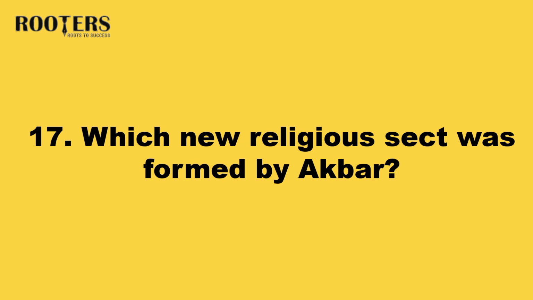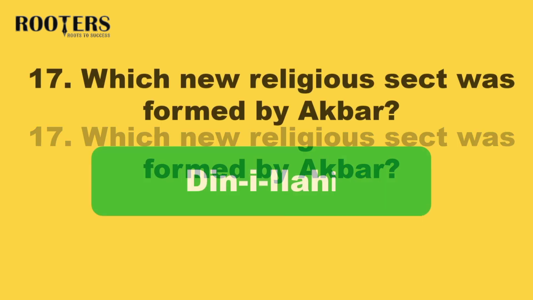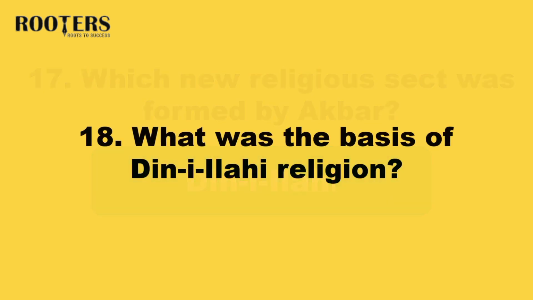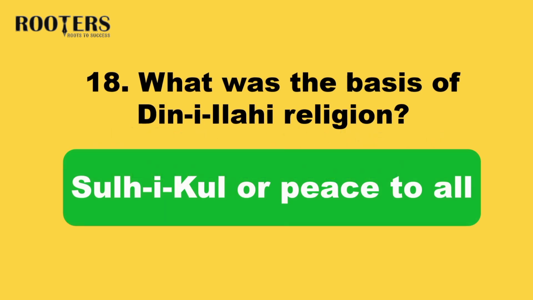17. Which new religious sect was formed by Akbar? Answer: Din Ilahi. 18. What was the basis of the Din Ilahi religion? Answer: Sulh-i-Kul, or peace to all.